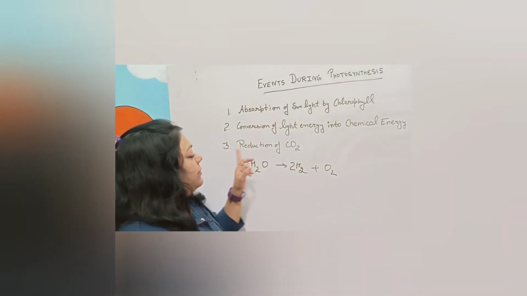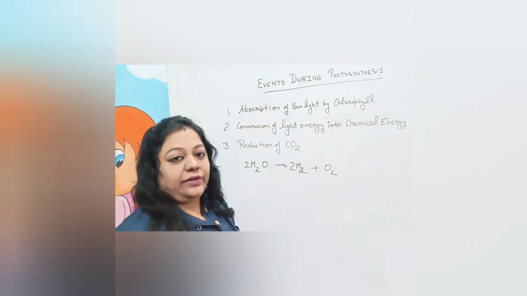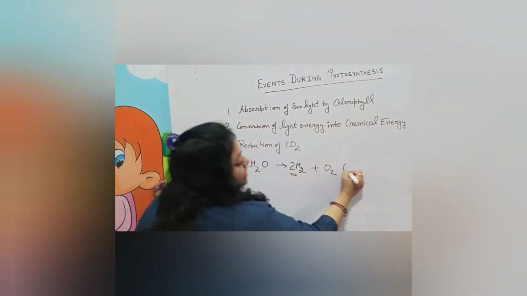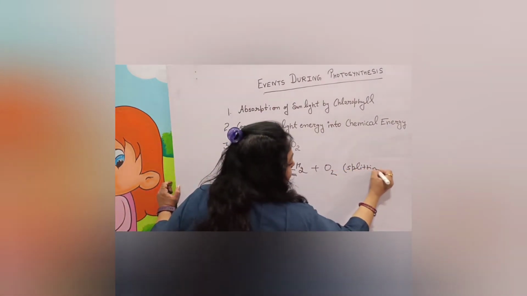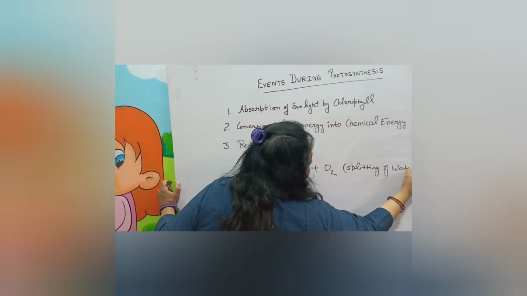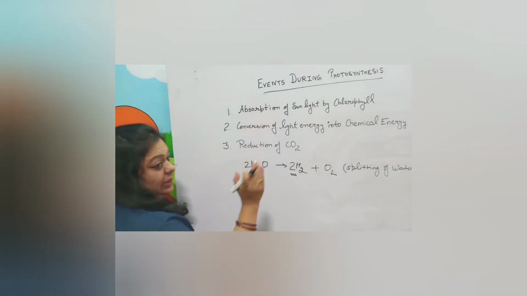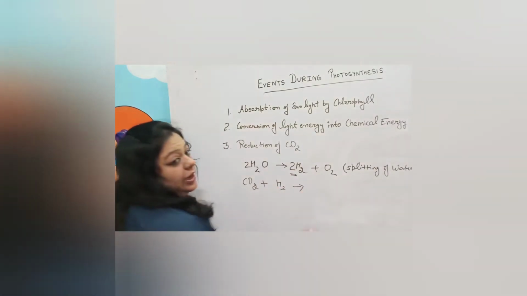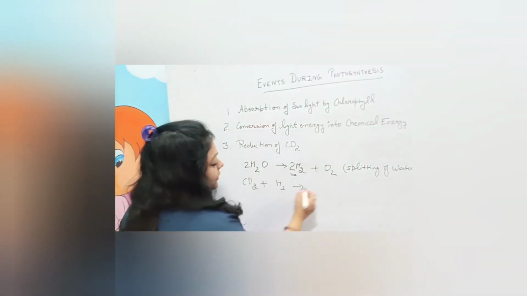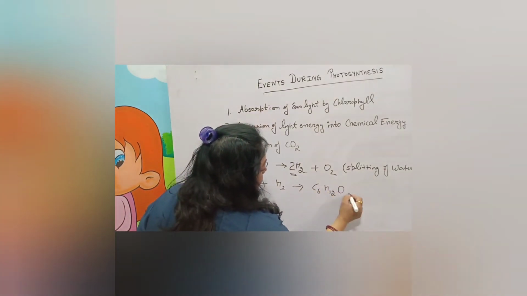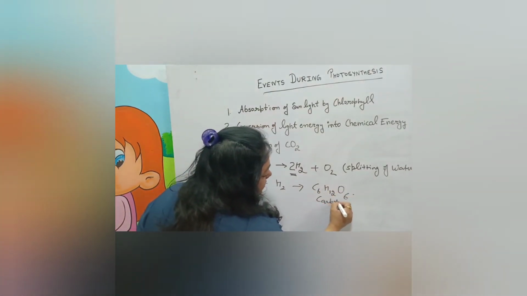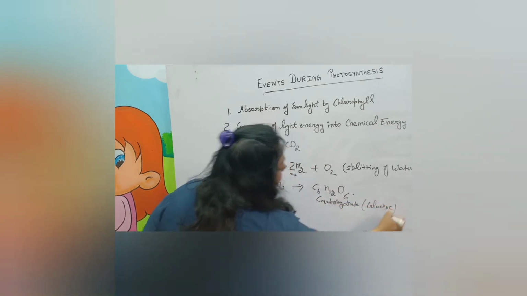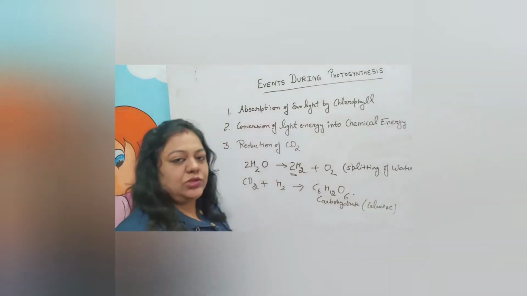And what is the next step? That is reduction of carbon dioxide. Reduction means addition of hydrogen. So this hydrogen, which is released during the splitting of water, gets combined with carbon dioxide to form carbohydrate, the food of the plant. That is carbohydrate, or it may be known as glucose. These are the three main events which take place during photosynthesis.